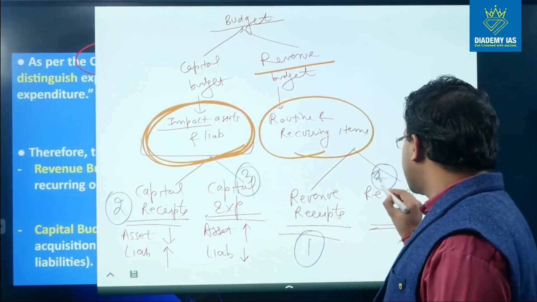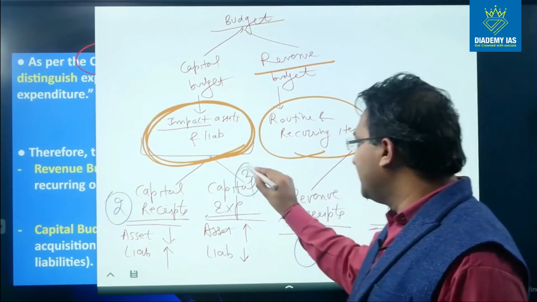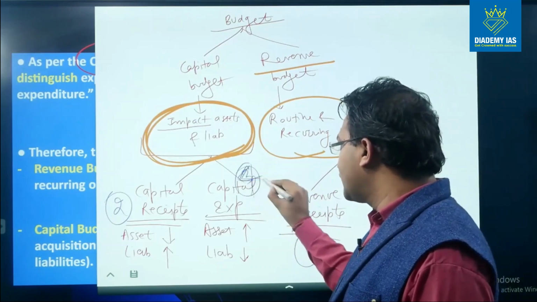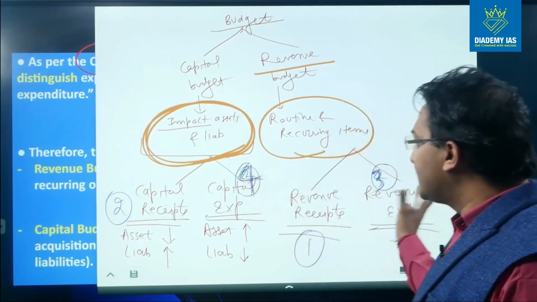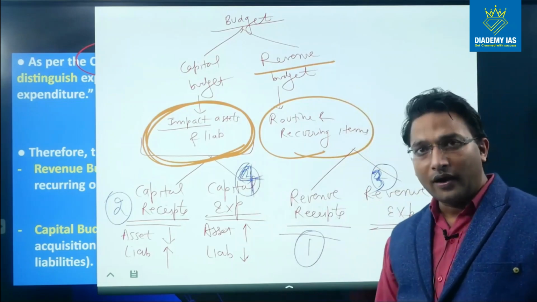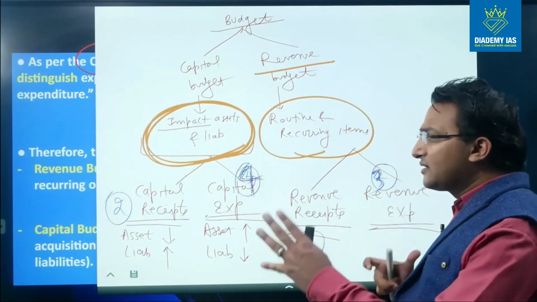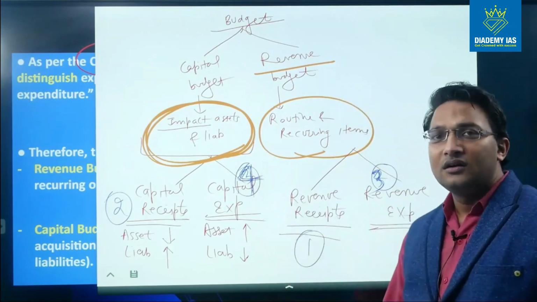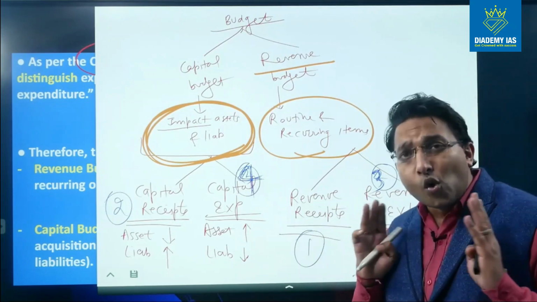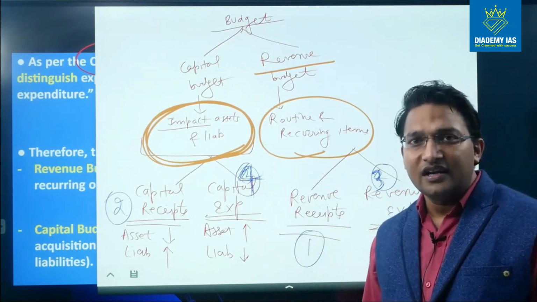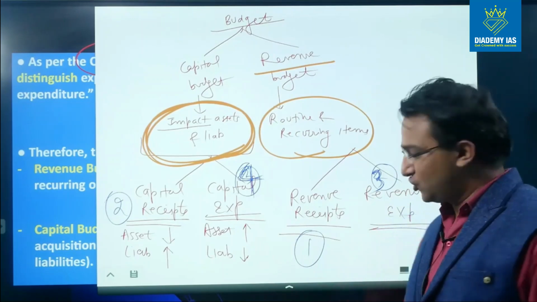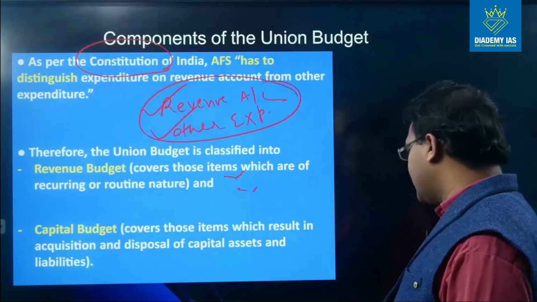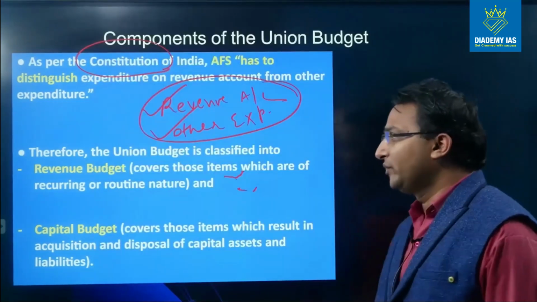Sorry, the third item is revenue expenditure and the fourth item is capital expenditure. So in this session we will discuss all these items in detail. I hope this discussion so far is more than sufficient for creating the foundation for this lecture, right? So once the foundation is done, let us move ahead.